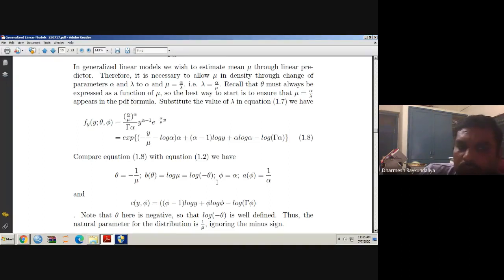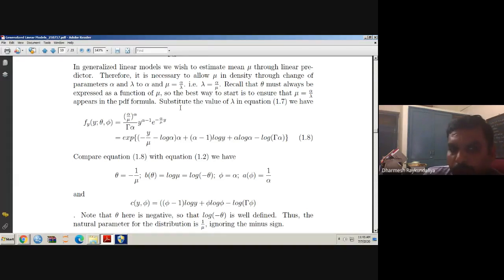So in short, by modification you have to make a change in such a way that the mu should appear in the density function. Why does mu have to be in the density function? Because we know that theta is a function of mu. So anyhow, we require the mean in the particular density function. We know the form of the mean of a gamma distribution having the two parameters alpha and lambda, that is mu equal to alpha by lambda.